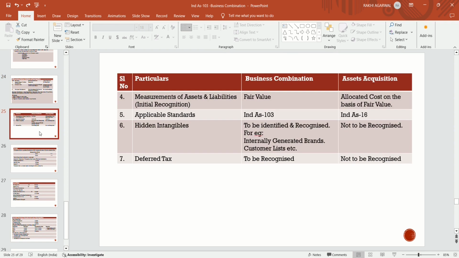Now, measurement of assets and liabilities, initial recognition. Initially, how will we measure the assets and liabilities?